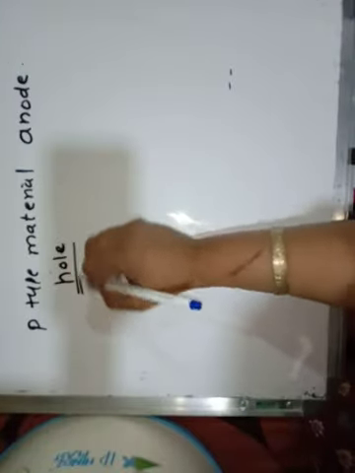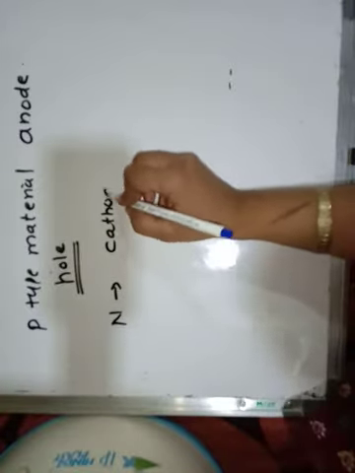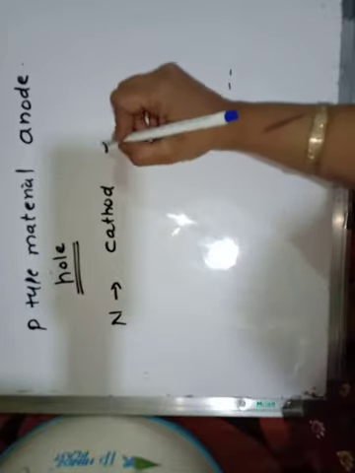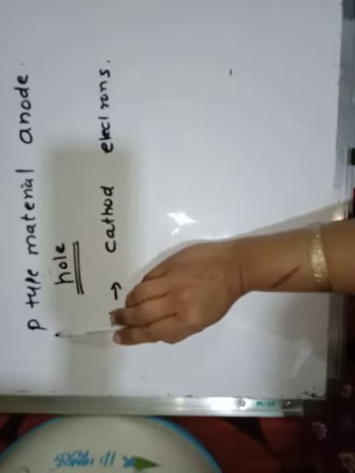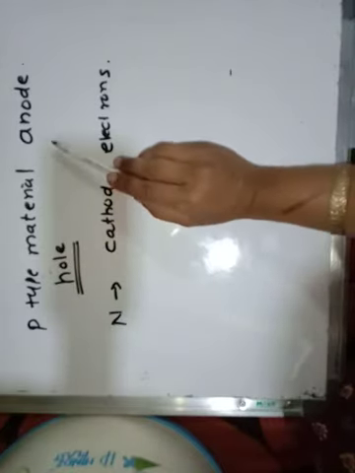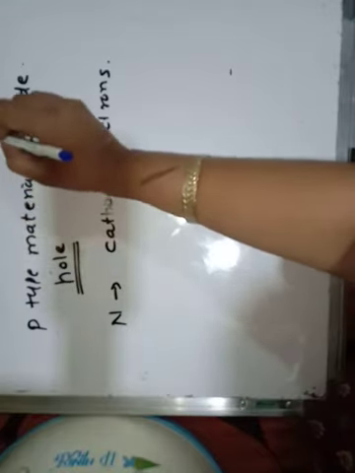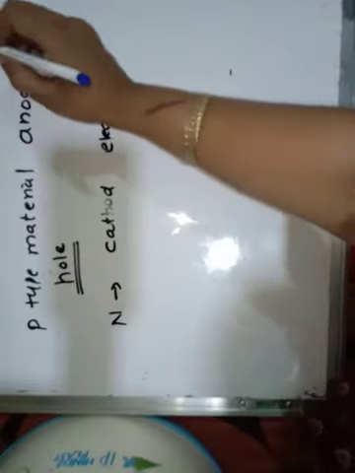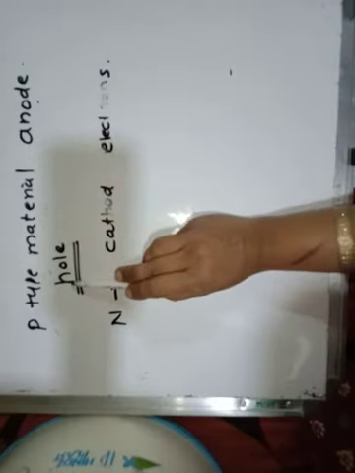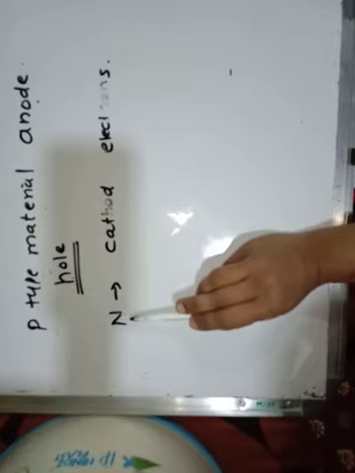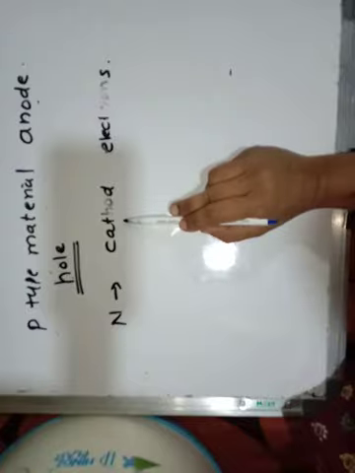And n-type is acting as a cathode because it has the majority of electrons. So understand it. When p-type of semiconductor is joined with n-type of semiconductor, they form the p-n junction diode. In this p-n junction diode, p-type material is acting as an anode because it contains the majority of holes, and n-type semiconductor is acting as a cathode because it contains the majority of electrons.